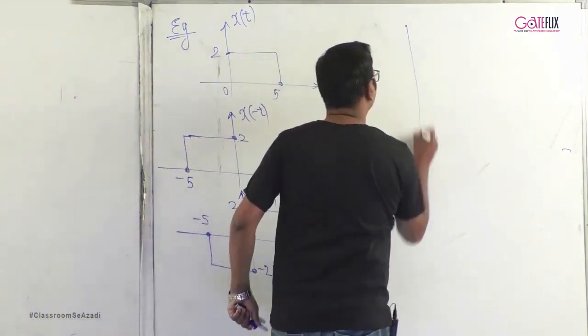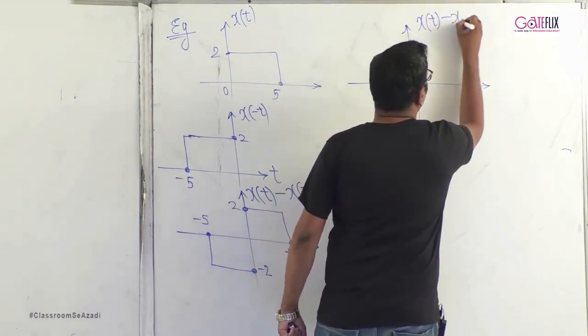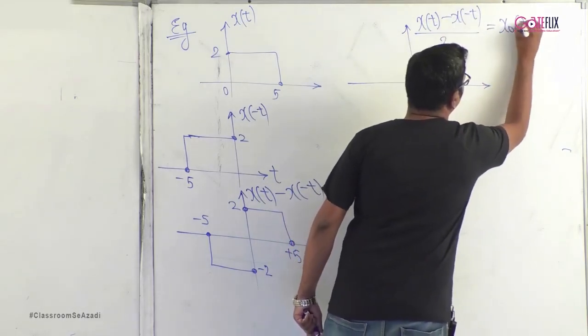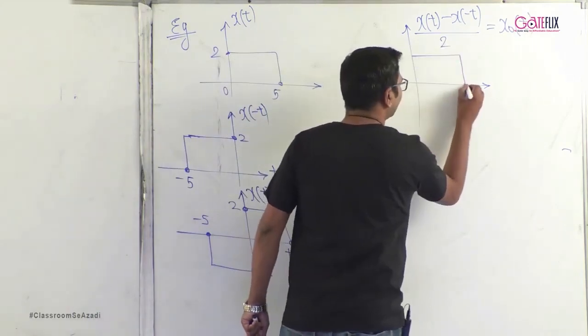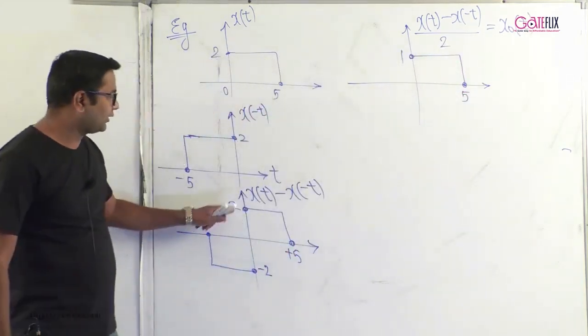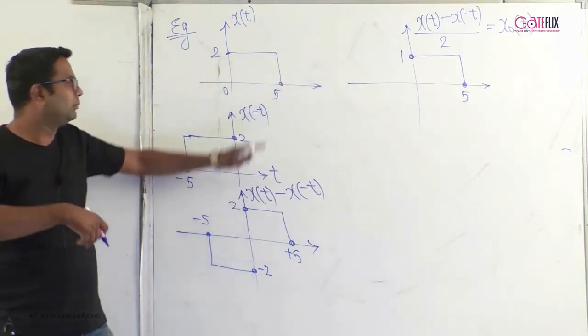Now to find the odd part, we have to divide by 2. So this is the odd part of the signal x of t. So this is 5, the amplitude is 1. The amplitude is 1 because now we have divided by 2. So the amplitude 2 divided by 2 becomes 1.